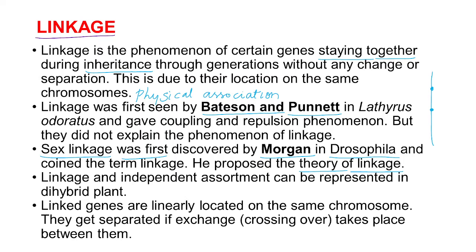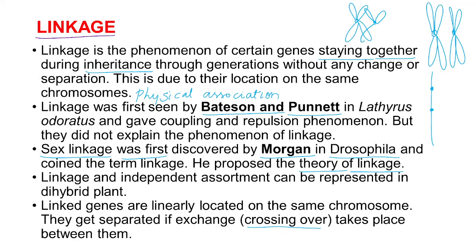Next, they get separated if exchange or crossing over takes place. I draw the chromosome structure here. Consider this as one chromosome and this as another chromosome, homologous chromosomes. During crossing over, they show the crossing over like this.